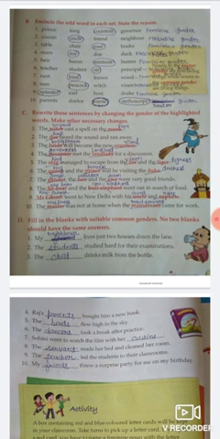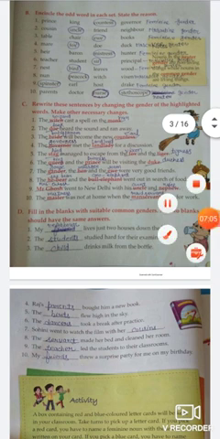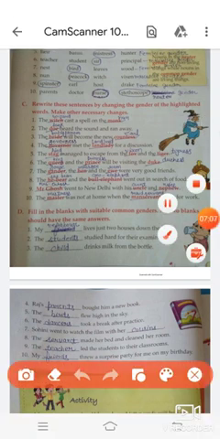Now moving to the next exercise, which is: rewrite these sentences by changing the gender of the highlighted words, make other necessary changes. So students, you have to change the highlighted words. First, witch, the opposite gender of witch is wizard. Next, monk, opposite gender of monk is nun.